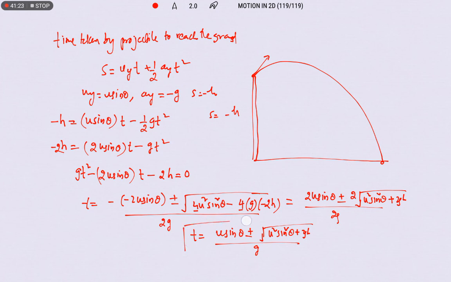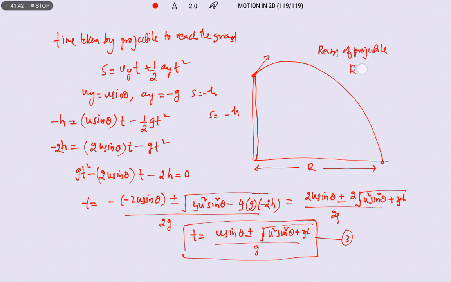So this time taken we use to find the horizontal distance, that is nothing but the range. The range of the projectile is nothing but horizontal velocity into time taken.